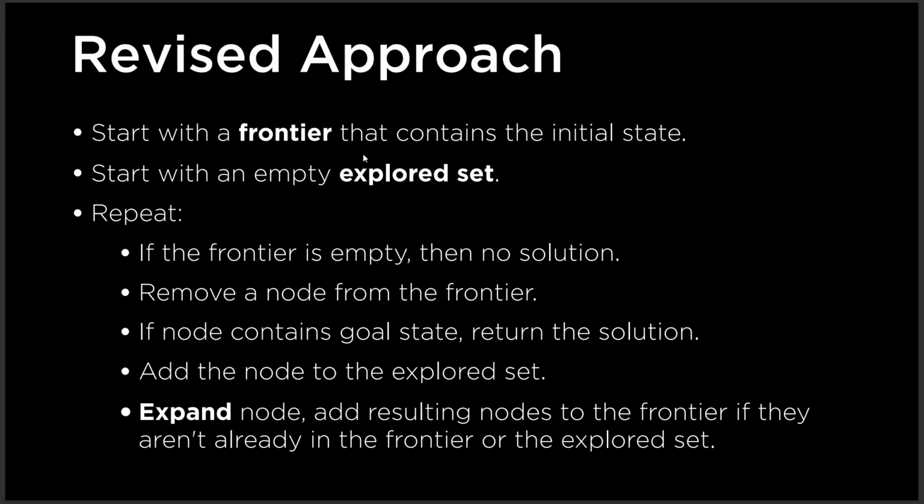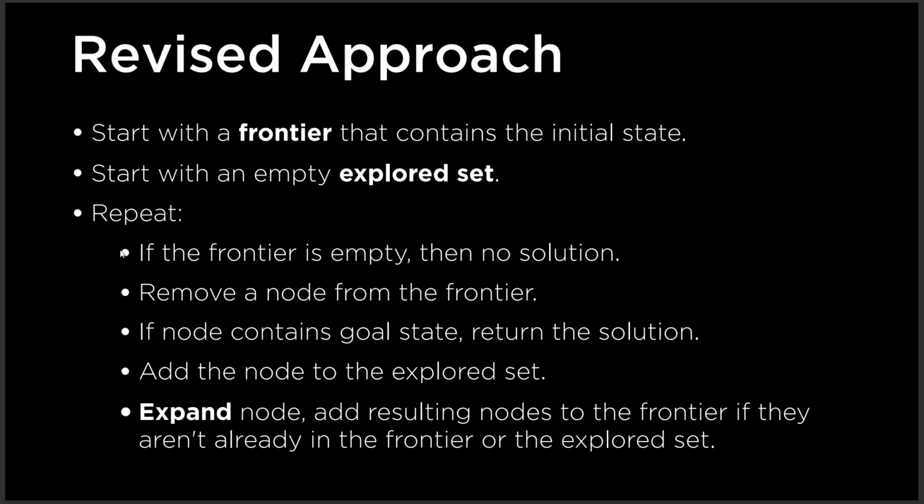That we are going to keep a note of it, right? Well, this is the algorithm that we are going to follow. If the frontier is empty, then no solution. Remove node from the frontier. If node contains goal state, return the solution. Add the node to the explored state, right? Then expand the node, add resulting node to the frontier if they aren't already in the frontier or set explored. So this may sound a little confusing, but don't worry, we are going to discuss one problem.